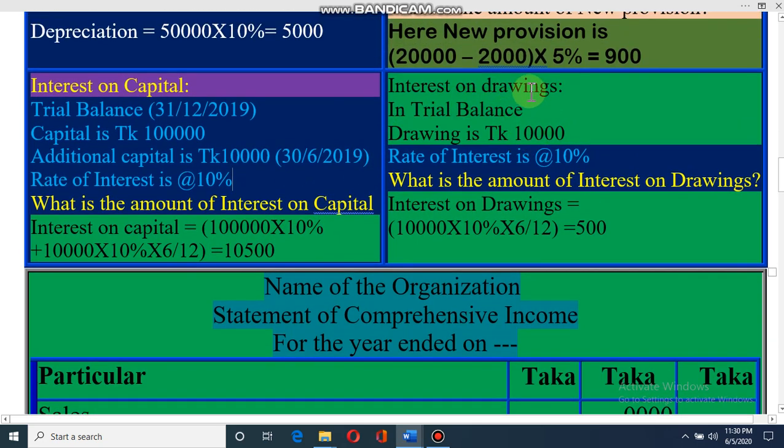Dear student, now interest on drawings. How we can find out interest on drawings? Drawings is given 10,000, rate 10%. So amount of interest will be 10,000 into 10%. No, it is 6 by 12. Why? Because it is average method. Dear student, keep it in your mind. For interest on drawings calculation, you have to apply average method. That means for 6 months, no owner will do at the beginning of the year. So that's why for interest on drawings you have to charge for 6 months.